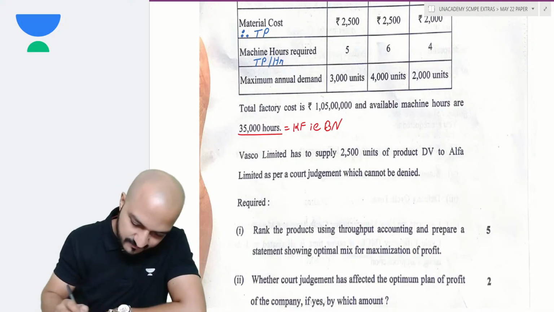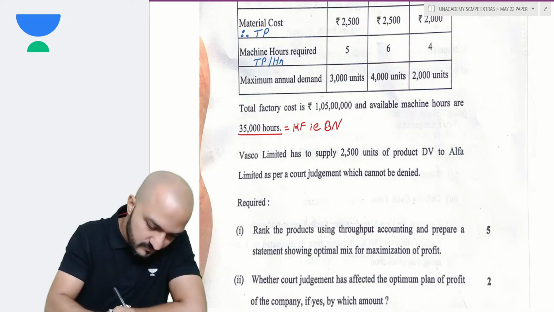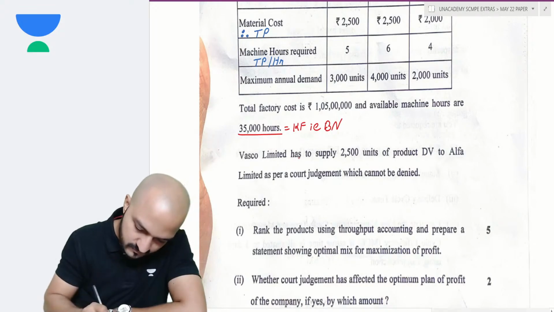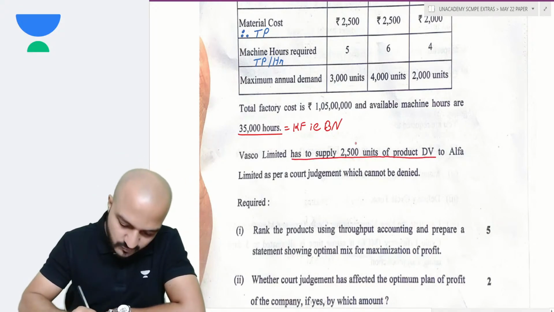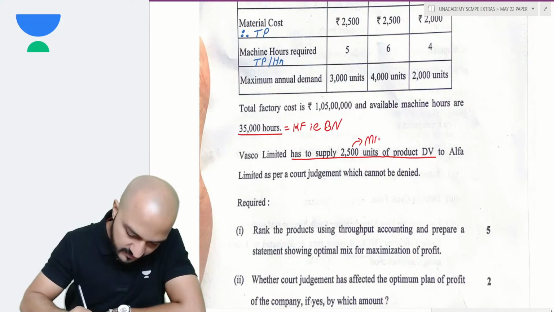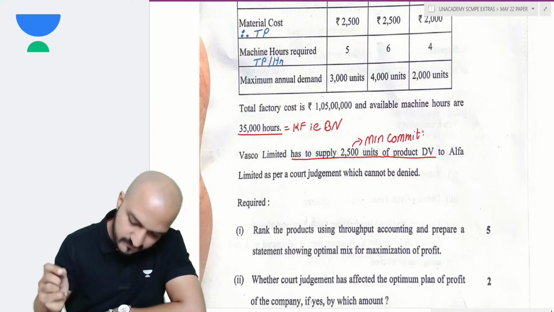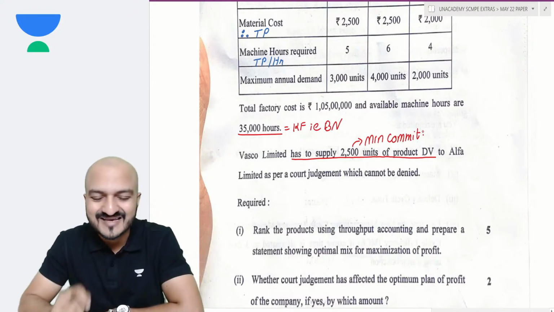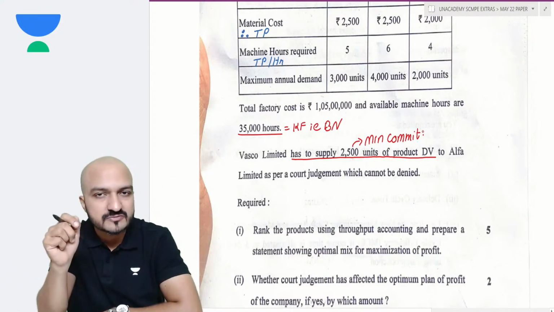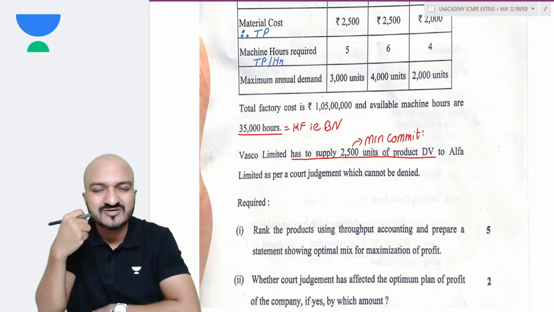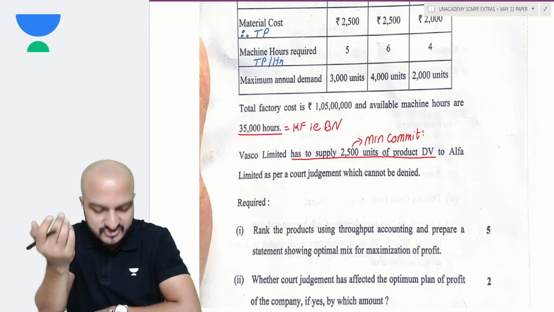Wasco Limited has to supply 2,500 units of DV. So this becomes your minimum commitment. You see, it is exactly like that classwork question, but I'll still solve and try to reach an answer so that you can match your answers there.